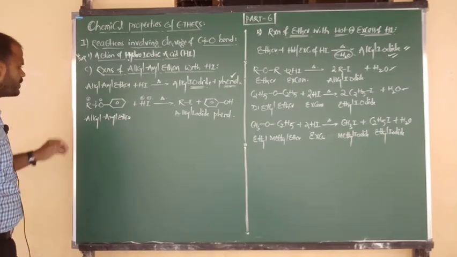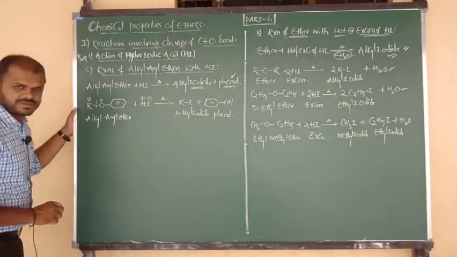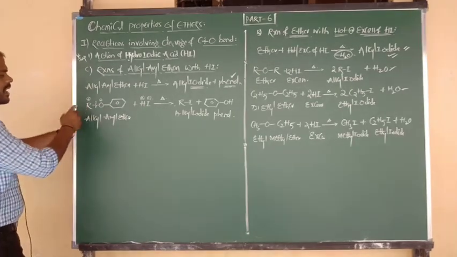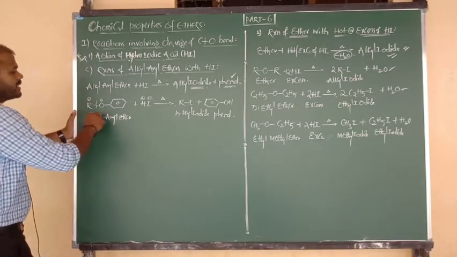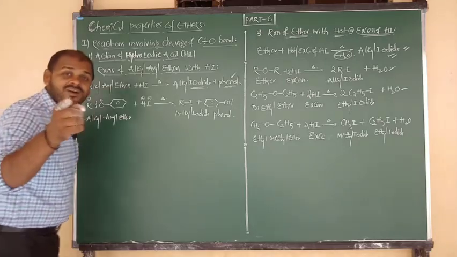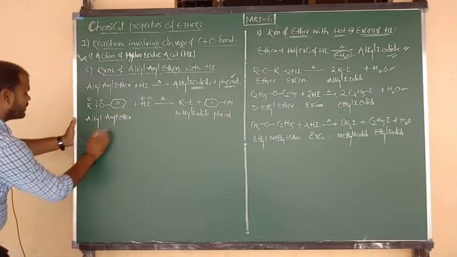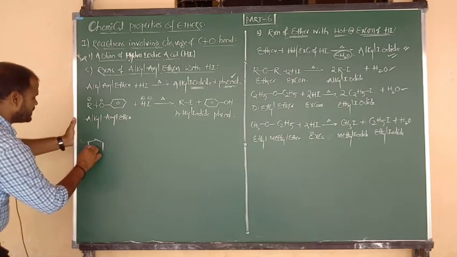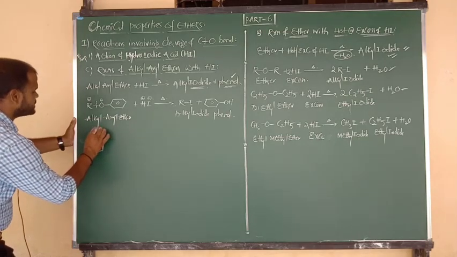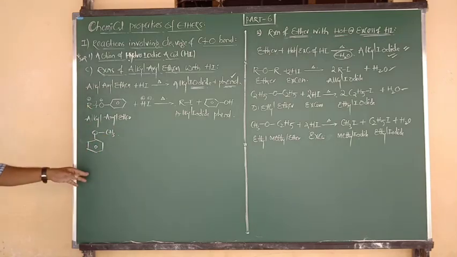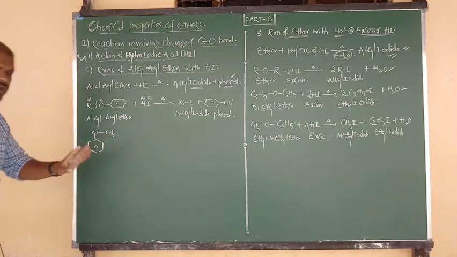Understood? On the basis of this concept, now I am going to give you two very important examples. First, suppose R is replaced by CH3, that is methoxybenzene, called anisole. Example 1: benzene bonded to O, and O bonded to CH3. In place of R I have written CH3.